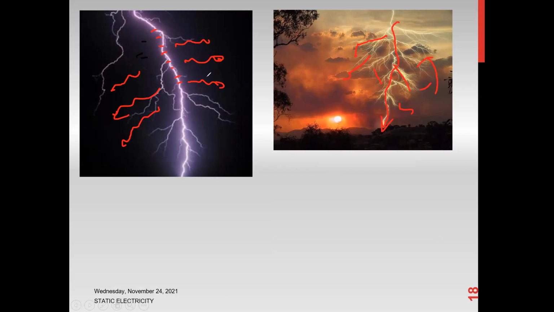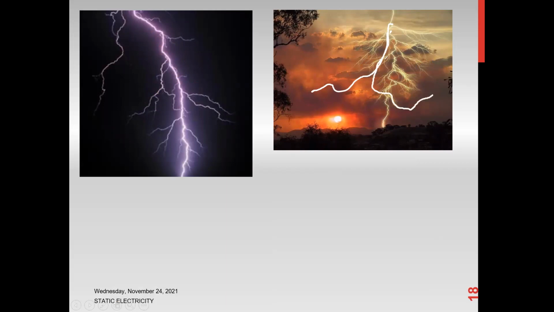Sometimes you find the lightning does not strike, for example, it ends up before striking the earth. What is the reason for that? Because when the charges are moving, they're losing their energy. So if the charges lose all of their energy, the lightning or the flash will not strike the earth surface. If they have enough energy, then the lightning or the flash will strike the earth surface. Is it clear? Any doubt till this point?